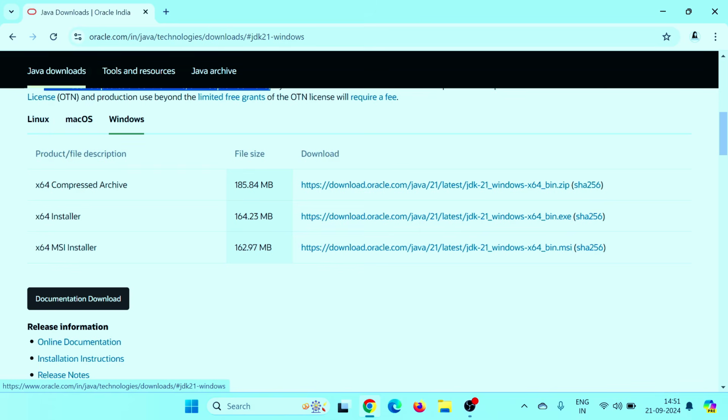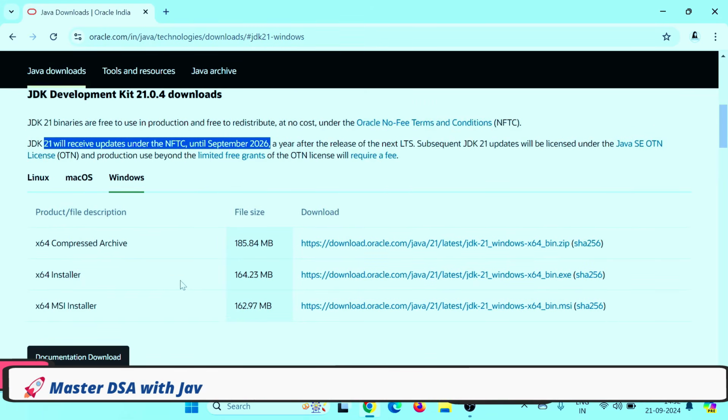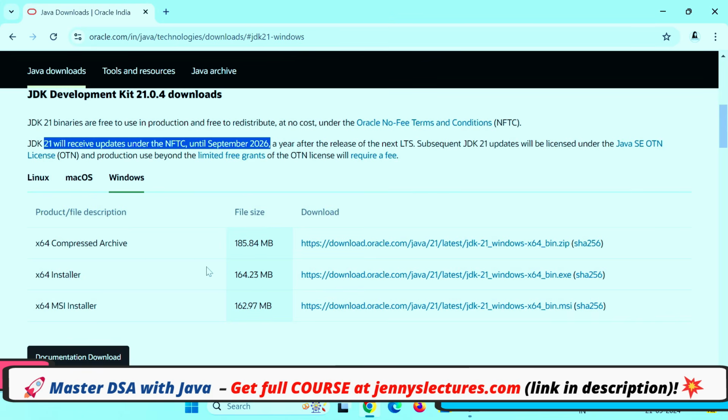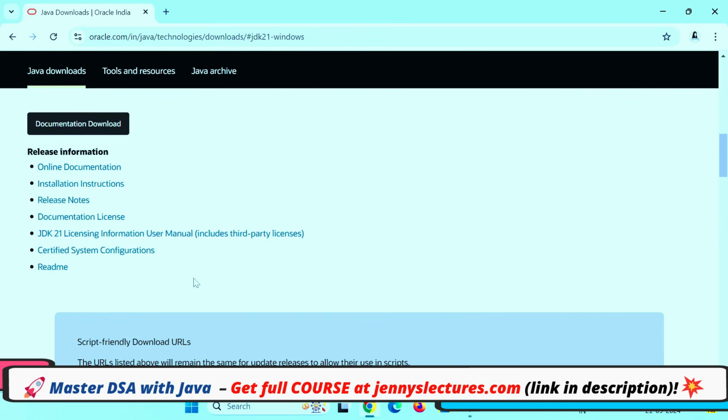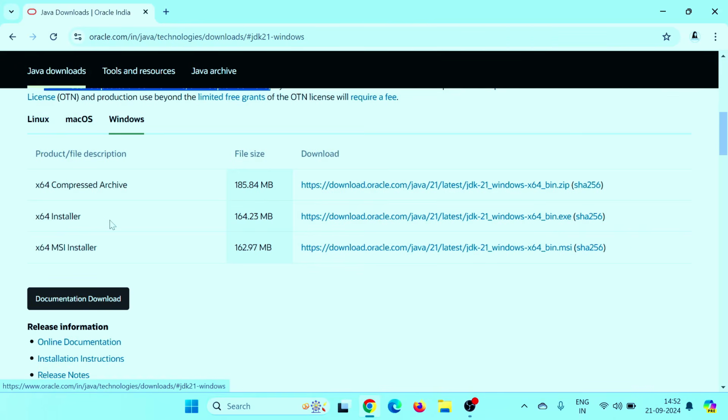My machine is 64-bit. You can check whether yours is 32-bit or 64-bit, but mostly it's 64-bit nowadays, because a 32-bit machine will not run the latest versions. The most recent version that ran on 32-bit was, I think, Java 8. After that, you need a 64-bit machine. Now let's download. Click on this x64 installer and it will take some time.